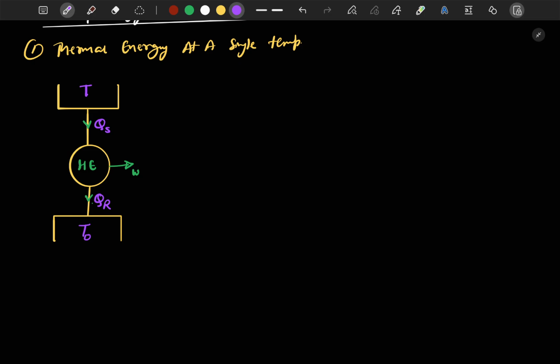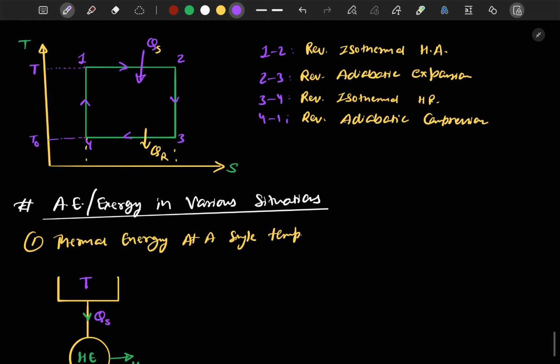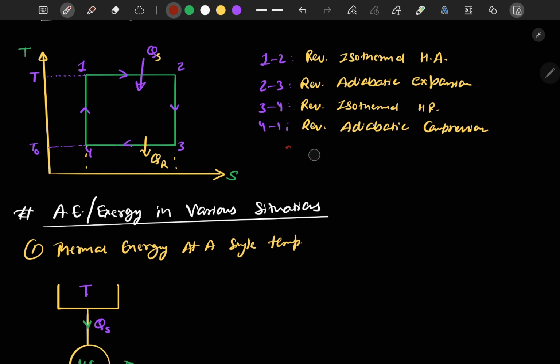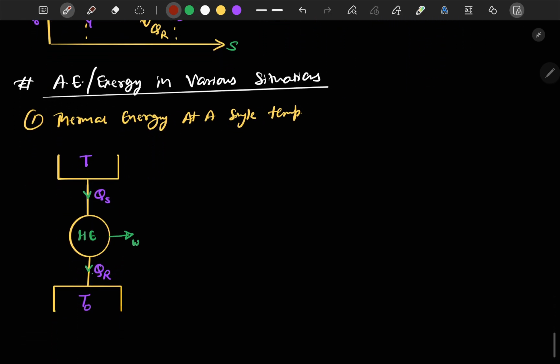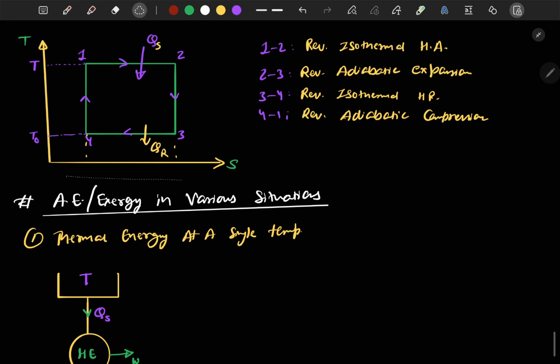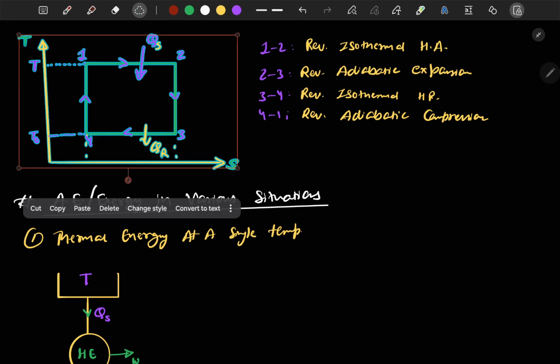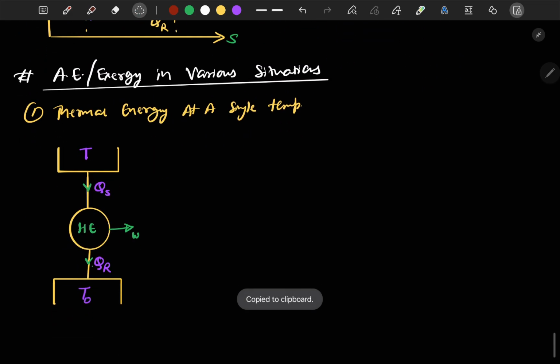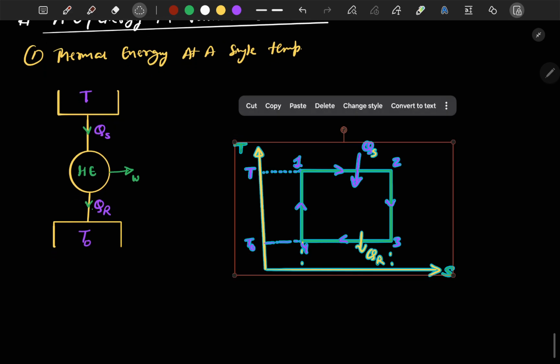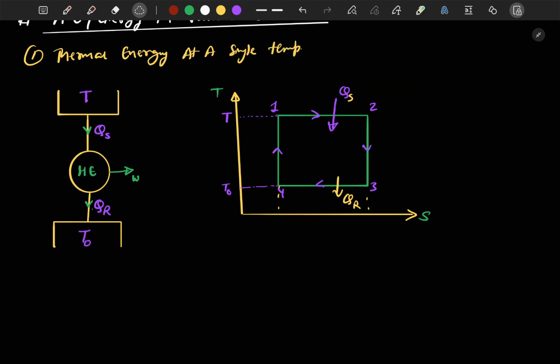Using the Carnot cycle, I can also write one equation here. Let me copy this TS diagram, we will use it in this question. Copy and paste it here. Let's say that this heat engine will be acting as a Carnot cycle, a reversible heat engine.